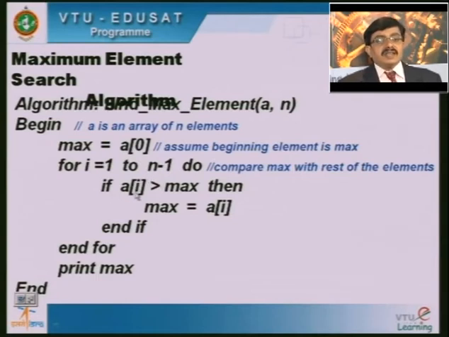Here, if a of I is greater than the max, so when I is equal to 1, if a of 1 is greater than the max, then update the max value. If it is not greater, I need not update anything; I have to go for the next element. So if a of I is greater than max, I update it, otherwise I go for the next element of the list. At the end of the loop, when all the elements get exhausted, I will come out of the loop, and max will be holding the maximum element of the array.